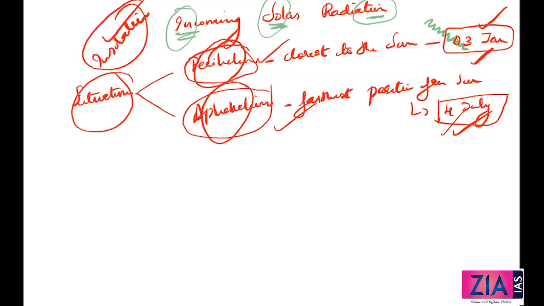But I'm talking conceptually. Once you know how a volcano is forming, how an earthquake happens, how a hurricane or cyclone is happening, you're done with geography. Then you only have to revise certain points like perihelion, aphelion, insolation.